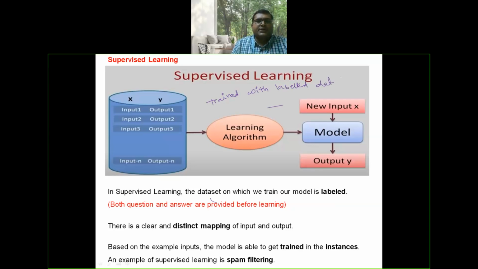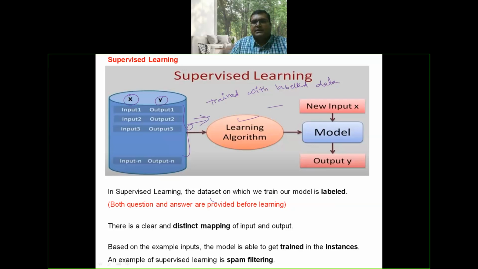Now here, what is meant by labeled data? Labeled data means the output is known for a given data. That is labeled data. Here, this is the data frame and it is a machine learning model.